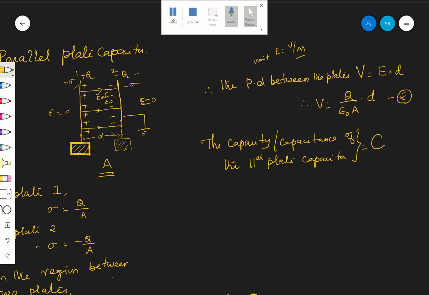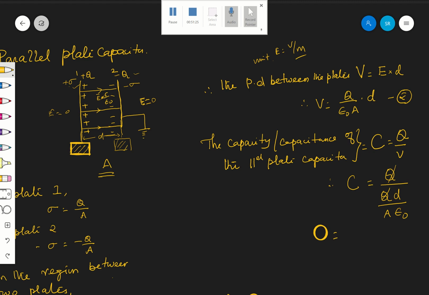C is equal to Q by V. What is V here? From equation 2, V is Q D by A epsilon naught. Therefore Q and Q get cancelled.